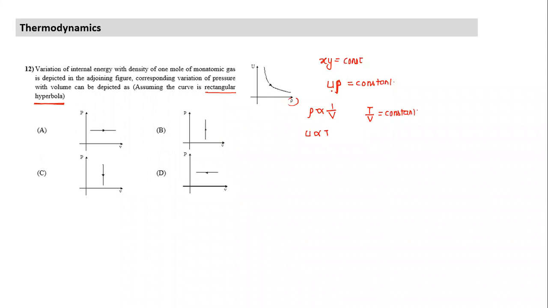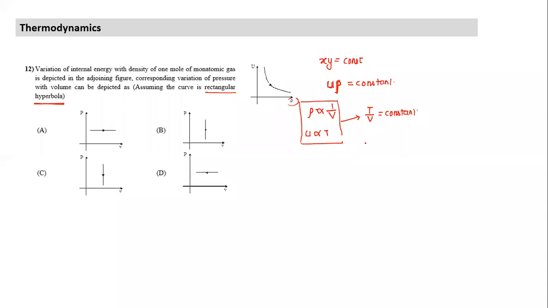So these two, but this U into rho is constant. These two relationships lead to T by V is equal to constant. But I need a relationship between P and V here. I need a graph between P and V. So what do I need to do next? I need it between P and V.